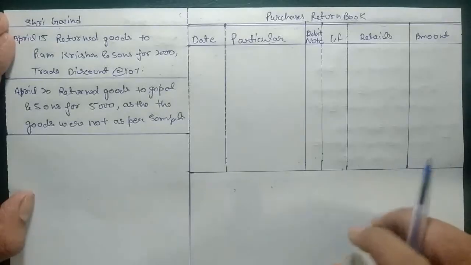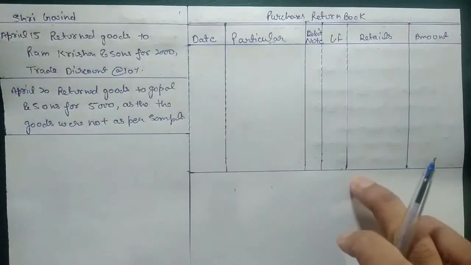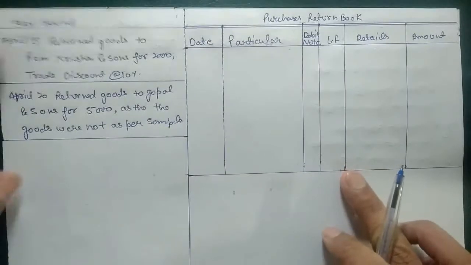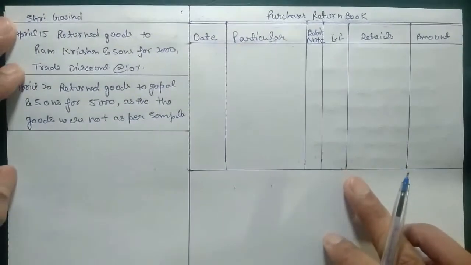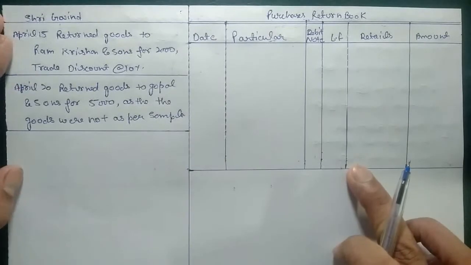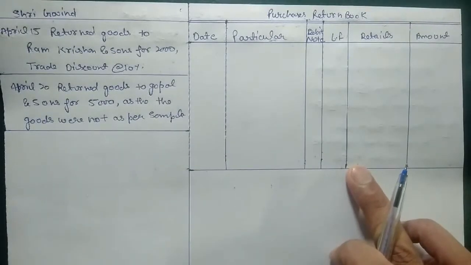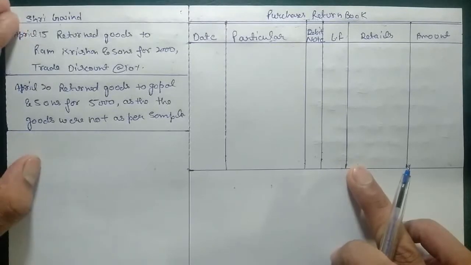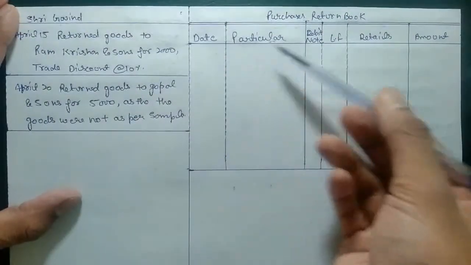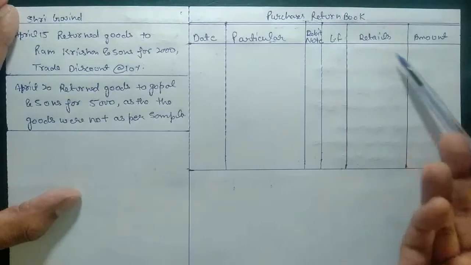So now we know what to post into the purchase return book, what a debit note is, why we need to prepare a debit note, and what we mean by purchase return book, and what type of entries we post into it. So we will post a few entries into the purchase return book, so let us know what and how to post entries. First, this is the format as we have already talked about: date, particulars, debit note, ledger folio, details, and amount.